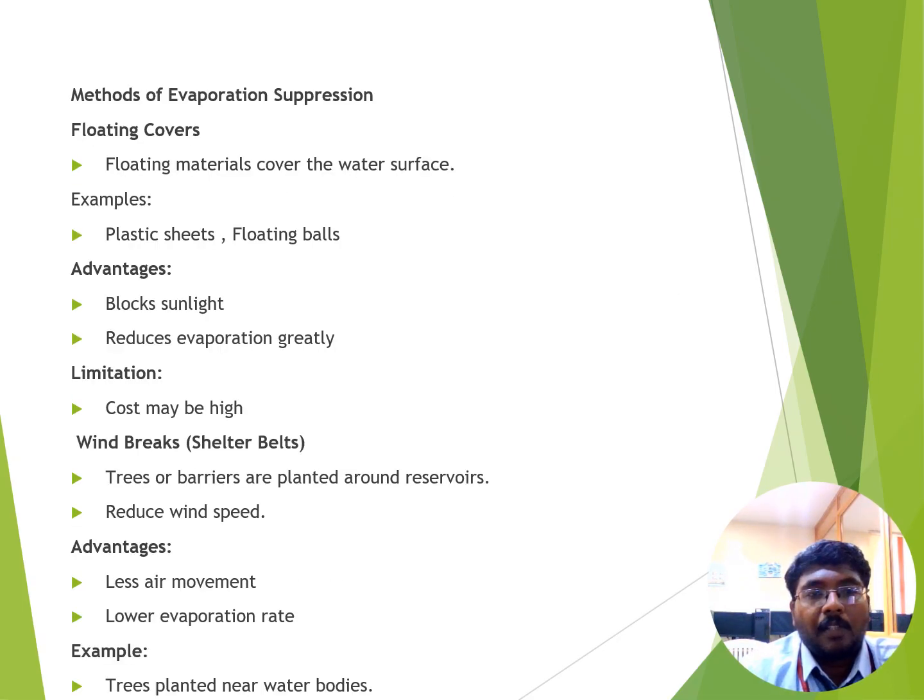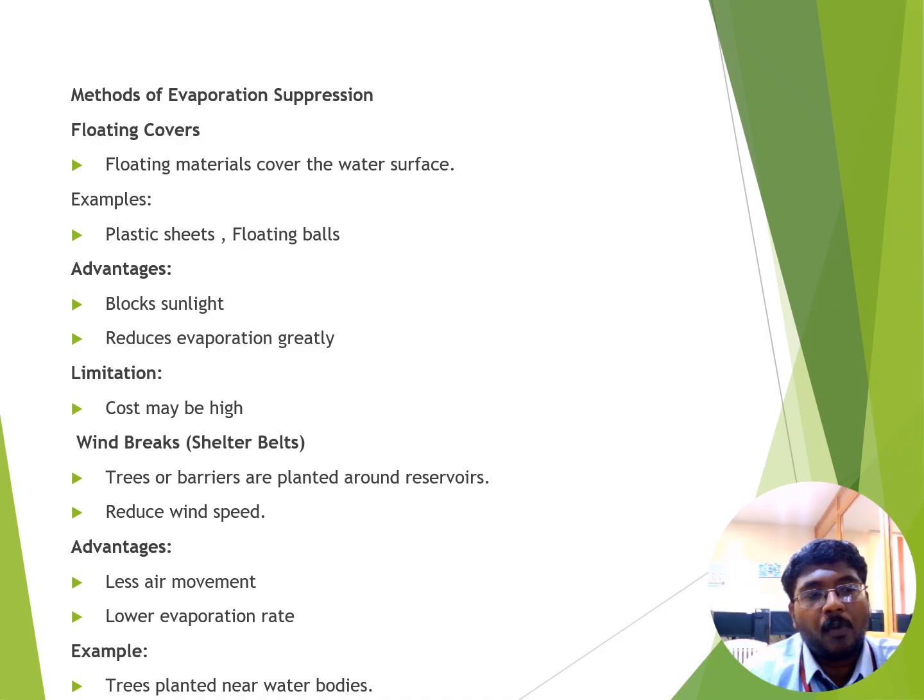Next we see what the methods to be followed for evaporation suppression are. Cover is the first method. Material covers the water surface. Mainly polyethylene sheet can be used. Up to 80 to 95 percent of the evaporation rate can be reduced. The main advantage of this method is that it allows sunlight while reducing evaporation.